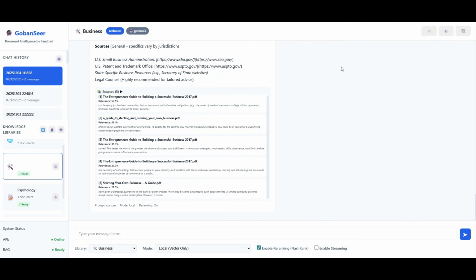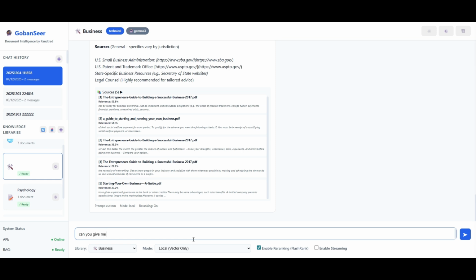Now that I have some information in the database, a couple of books are there, and I want to ask some questions about our information. Again, this is not connected to ChatGPT. This is a local system, so I could ask it, can you give me some insights on setting up a... This is from the business documents which I have stored, and I'm doing a vector search on this.